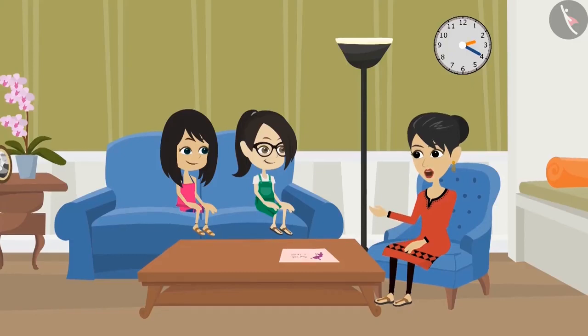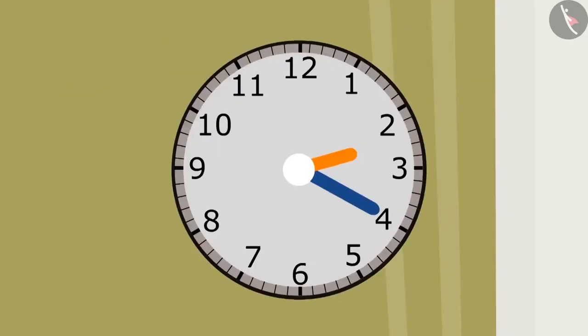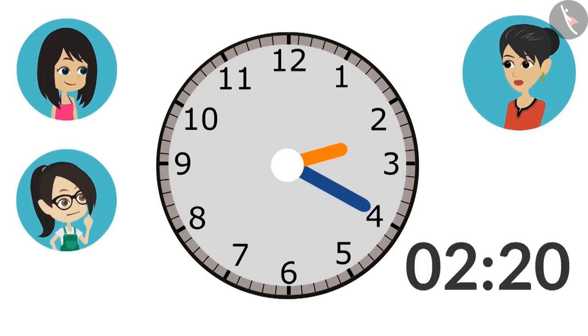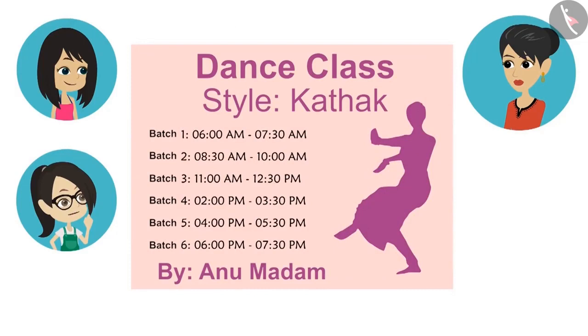See, it is 20 minutes past 2 o'clock in our house clock. So it will be written like this, 2:20. Okay, this means that the first batch is from 6 o'clock to 30 minutes past 7 o'clock.